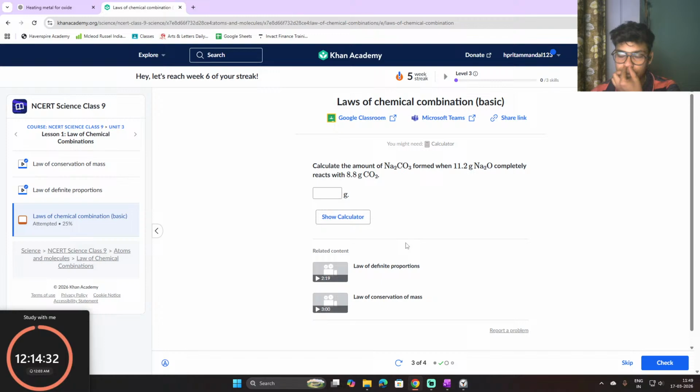So it's saying calculate the amount of Na2CO3 formed when 11.2 gram Na2O completely reacts with 8.8 gram of CO2. So now we'll do the calculation. It's saying calculate the amount of Na2CO3 formed when Na2O completely reacts with CO2.